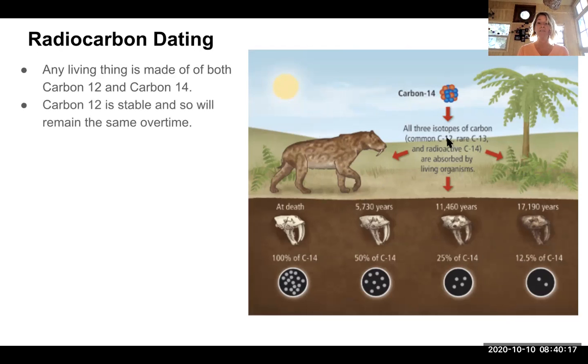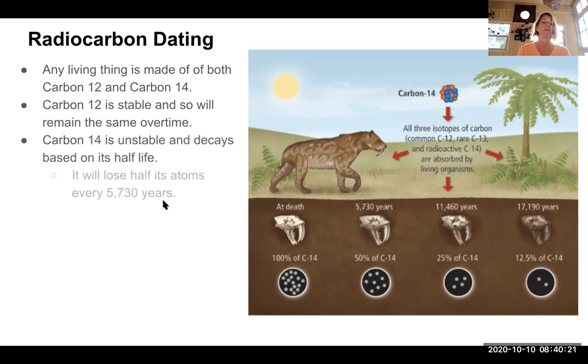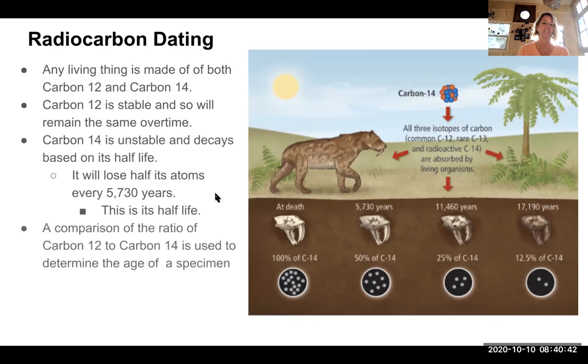But carbon 12 is very stable and it will stay the same over time. Carbon 14 loses half of its atoms every 5,730 years as they decay into another type of atom. We call this its half-life. Its half-life is 5,730 years.